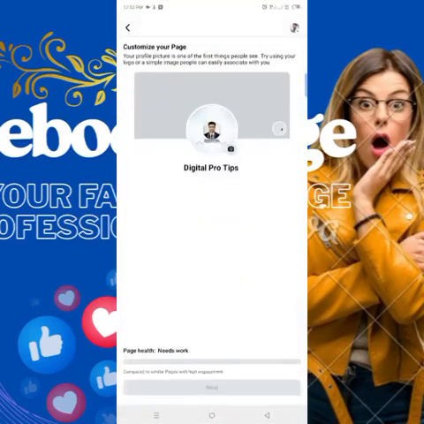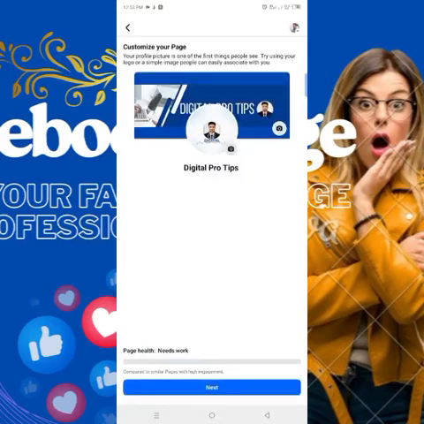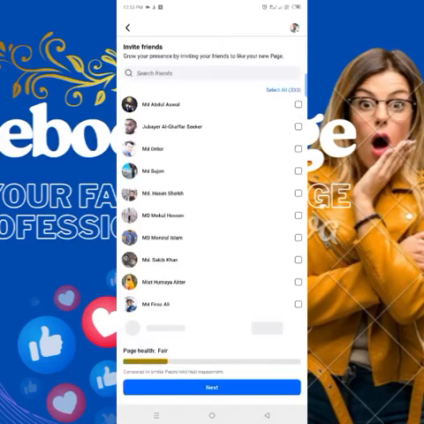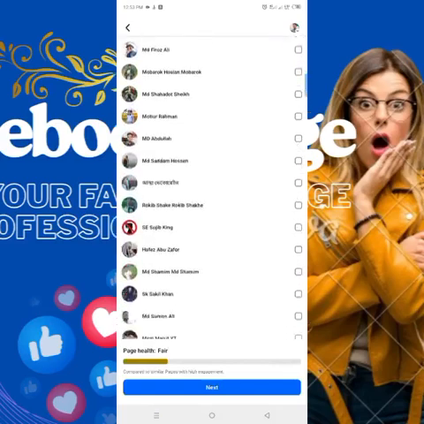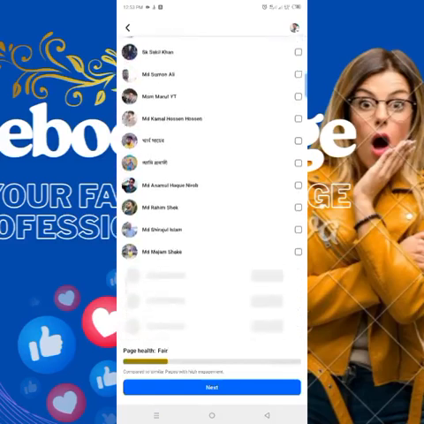Now if you want to, you can upload your Facebook page profile picture and cover photo from here. So I will upload my Facebook profile picture and cover photo from here and do the next. You can see it very nicely, both have been uploaded and I did the next from here.